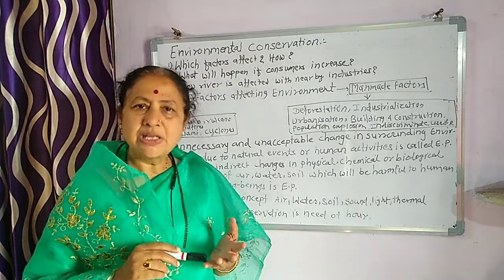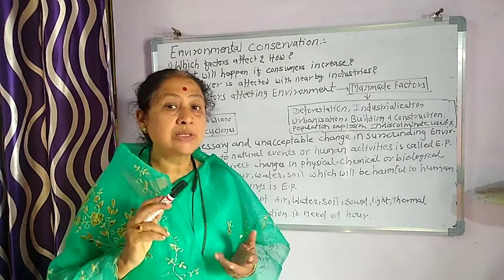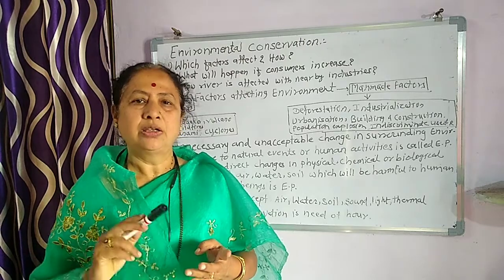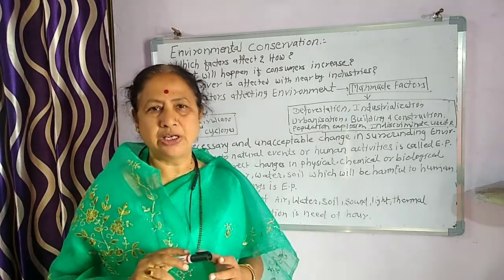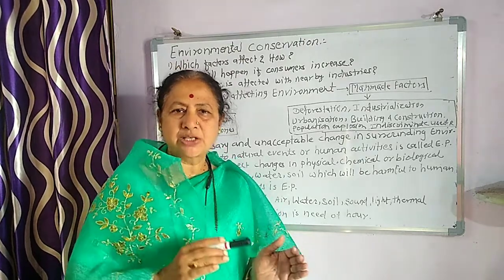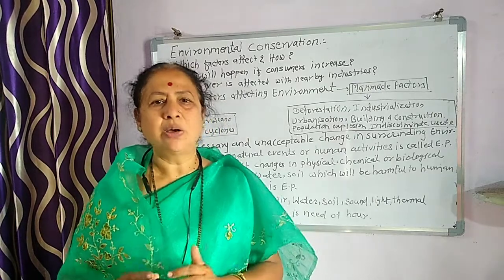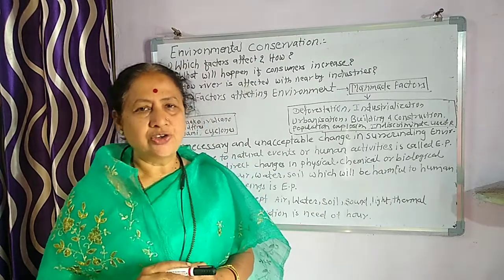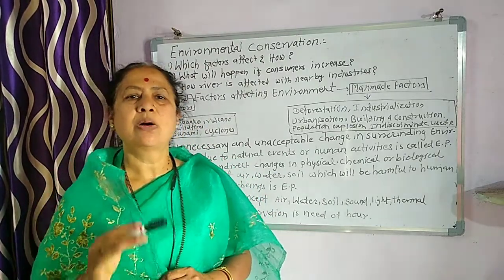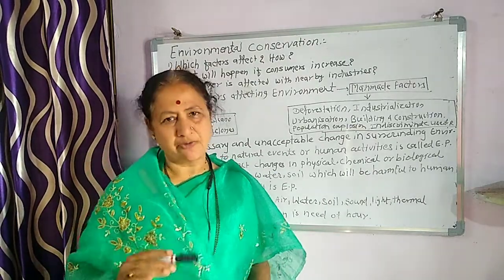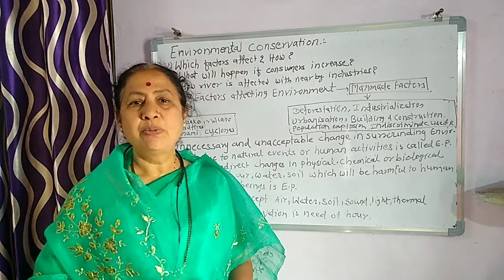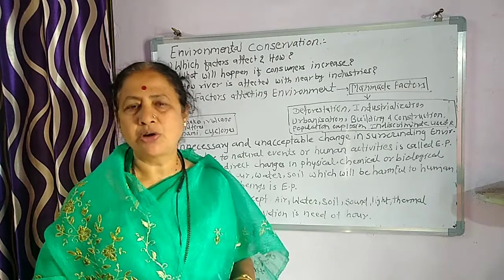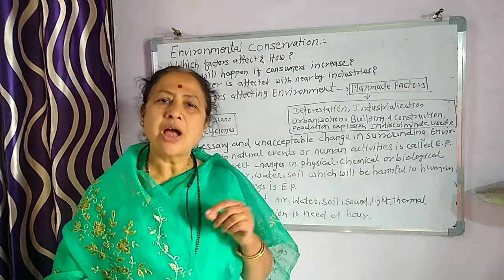So it may be sometimes a direct change, sometimes an indirect change that occurs in physical, chemical, or biological properties. It makes the change in all these properties, and thereby the vegetation or human beings or any life is affected. And so we must take care that these properties should not change due to our activities.